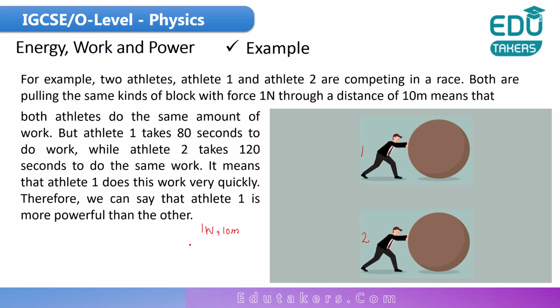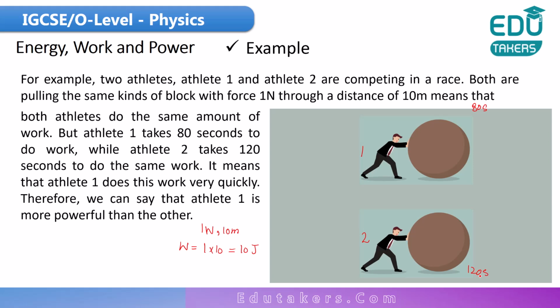When you calculate the work done, work is basically the product of force and distance. So 1 times 10 gives 10 joule. It means that both of these athletes do the work of 10 joule. They do the same amount of work. Now suppose the first athlete takes 80 seconds to do this work, while the second athlete takes 120 seconds to do this work.